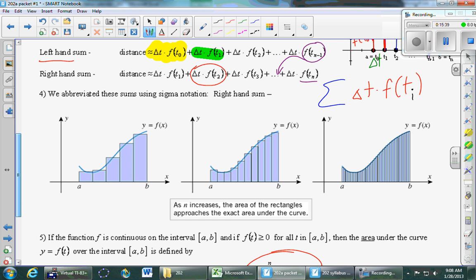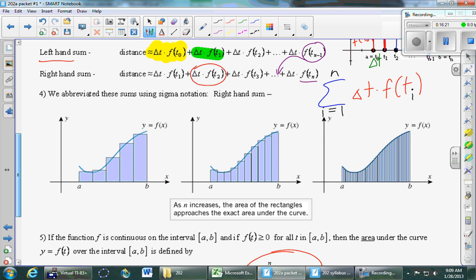And how much is I in the very first term? It's 1, and then I is 2, and then I is 3, and all the way up until I is n. And so you indicate that over here by saying I goes from 1 to n. And again, the sigma means sum. It means you plug in I equals 1, and then you plug in I equals 2, and you plug in I equals 3, and you go all the way until you plug in I equals n, and you add them all up. And that's exactly what we did for this right-hand sum. Questions on the sigma notation?